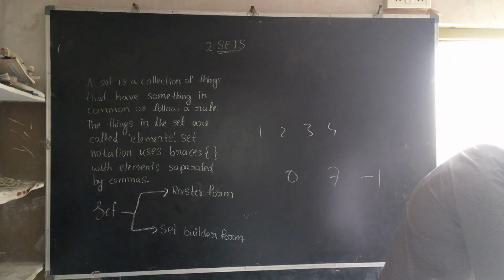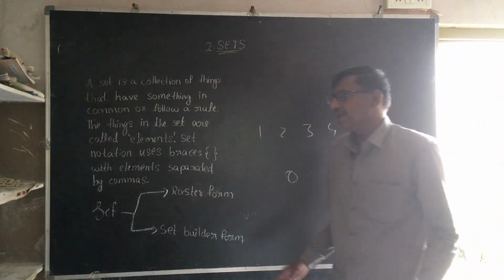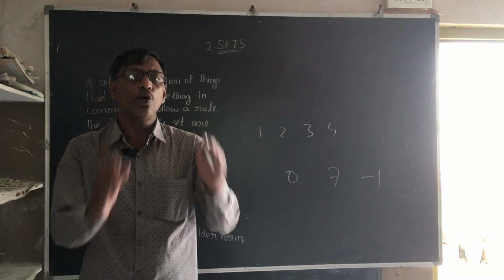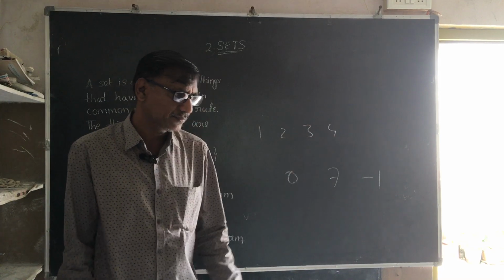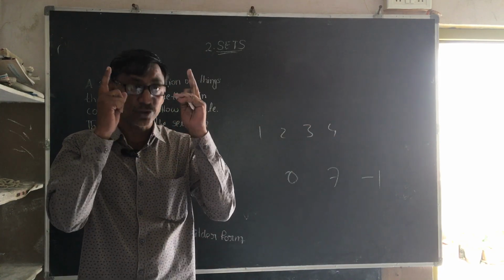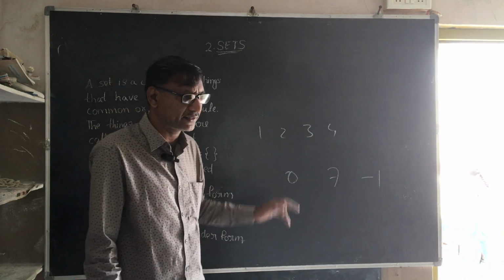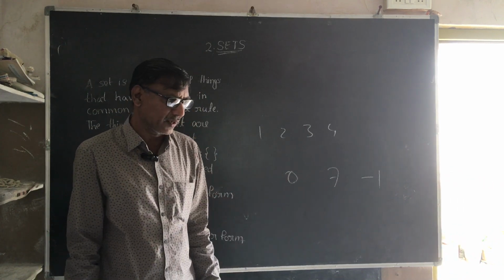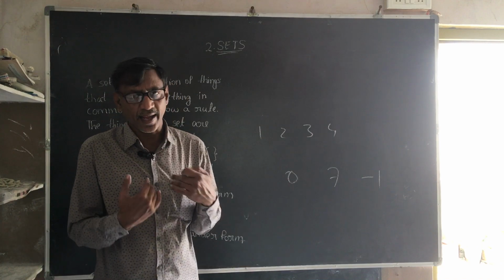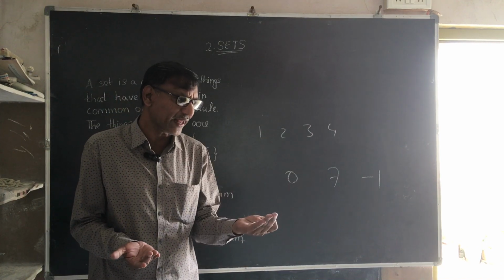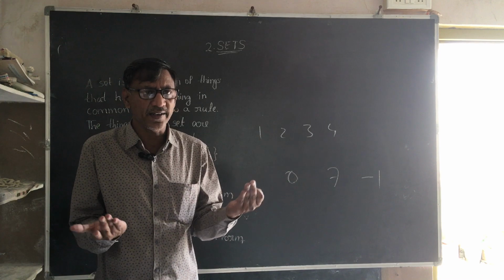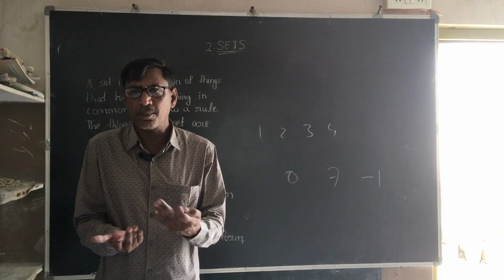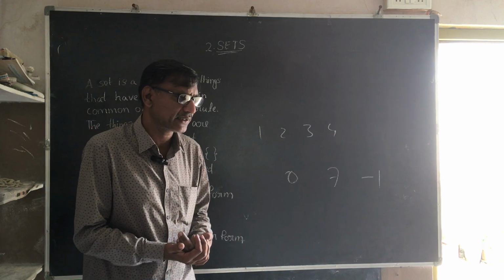Anyhow, a set is a collection of things. A group of things is nothing but a set, but they should be well defined, not like this. For example, Rama is a talented boy in our class. Maybe I accept, but someone may not accept. Talented is a relative term that differs from student to student.